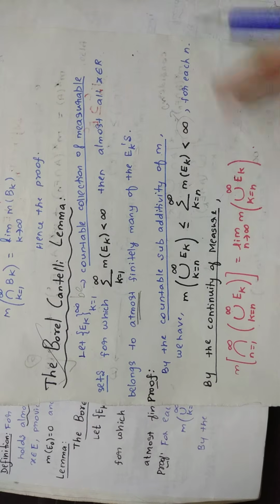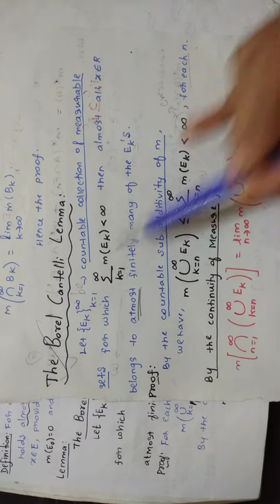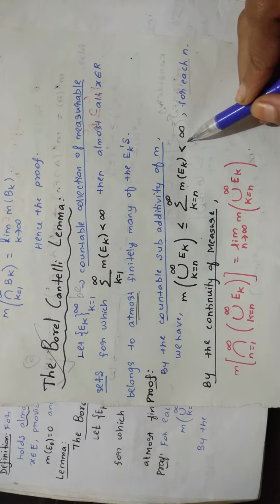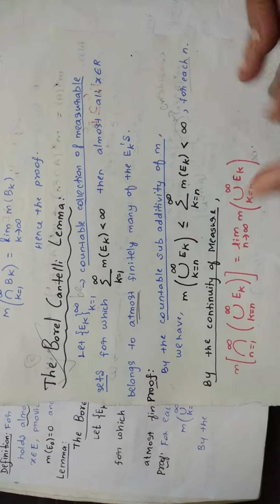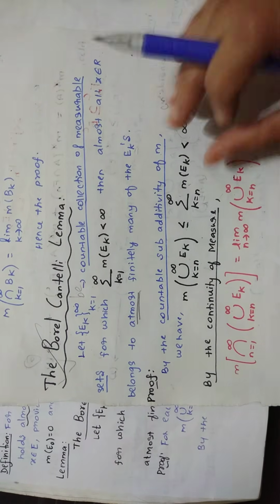For all the values you are getting this. So that is why you are applying this here. In simple terms, I can say it like that. So here you put less than infinity from the statement. Keep that, you will use it in the further steps.